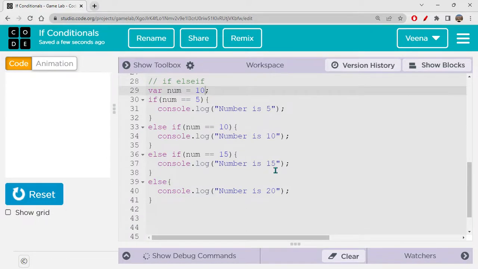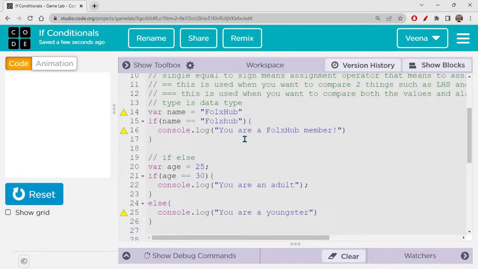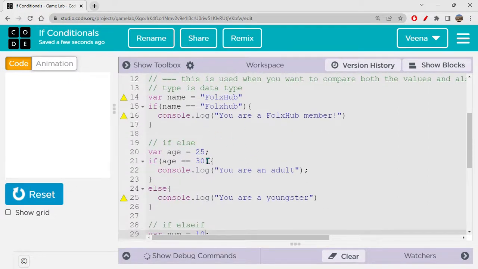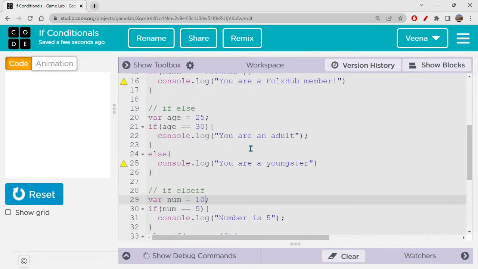Okay. So very simple. If has only one single condition. It will check this. If it is true, this will be executed. If it is false, this will not be executed. Okay. So here your user really doesn't have any feedback, right? So that's why we have if else. Okay. If there is any chance that you want to give a feedback for your user saying this is not done or this is not getting executed because of this thing, if you want to provide them reasons, right, then you'll be using if else. So if this is not getting executed, if this became false, then you have something to execute and you have something to tell your user that this is what happened. Okay. So that's why we have else.